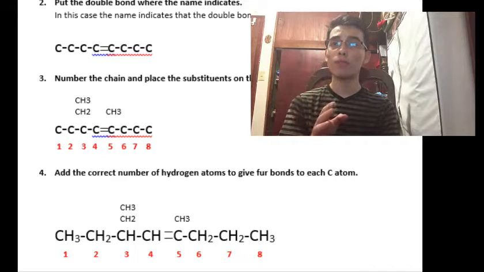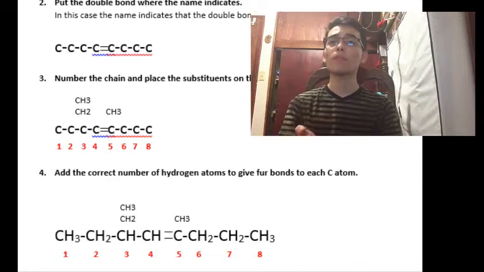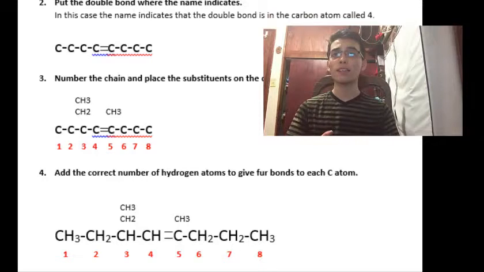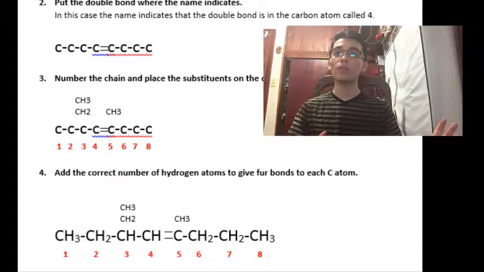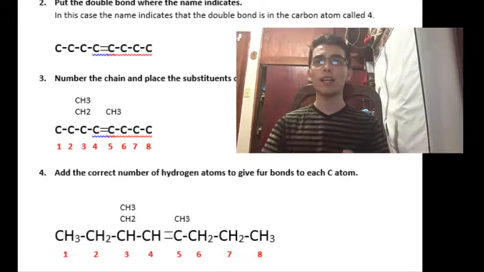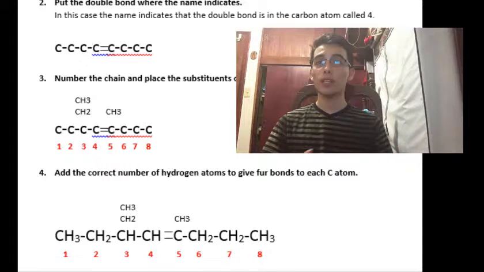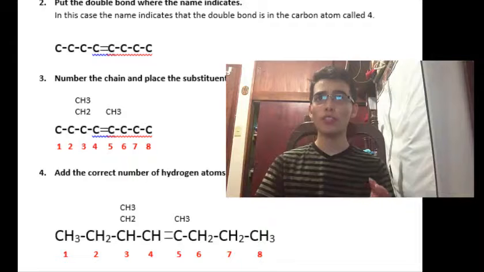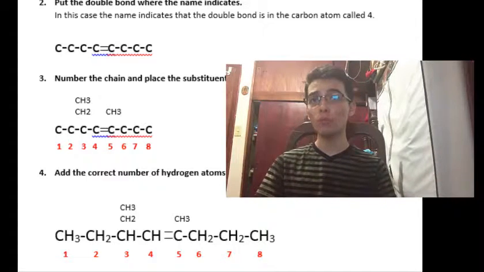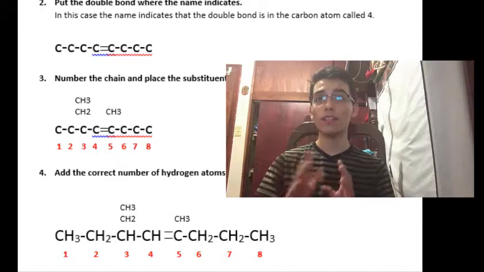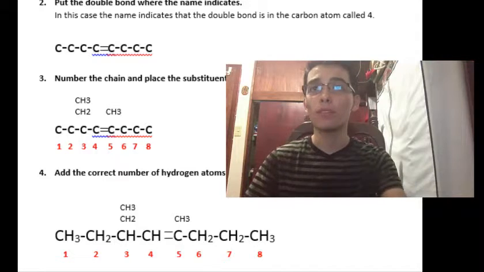And also with carbon 4, the carbon number 5 has a methyl, and to the right side we have a carbon, so we need on the left side 2 more bonds. And the carbon 6 needs 2 more hydrogens, the 7 needs 2 more hydrogens too, but the 8 needs 3 because it only has a bond with the 7 carbon.